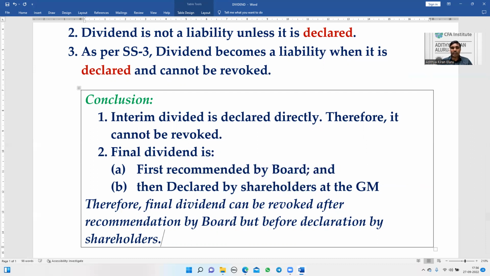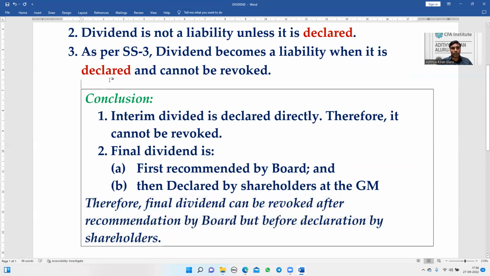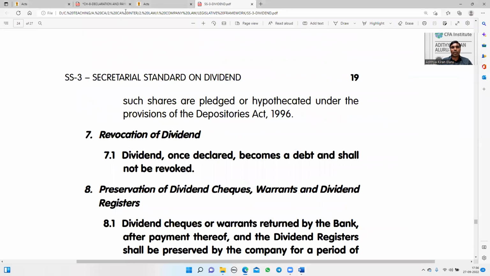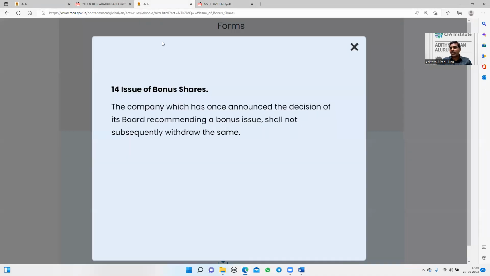I have one more supporting point for my conclusion. When you look at bonus shares, bonus shares and dividend are both similar because they are distribution of profits. Bonus shares are distributed in the form of shares and dividend is paid in monetary terms, cash or cheque. But in case of bonus shares, what you are seeing on the screen is Rule 14 of the Share Capital and Debentures Rules.